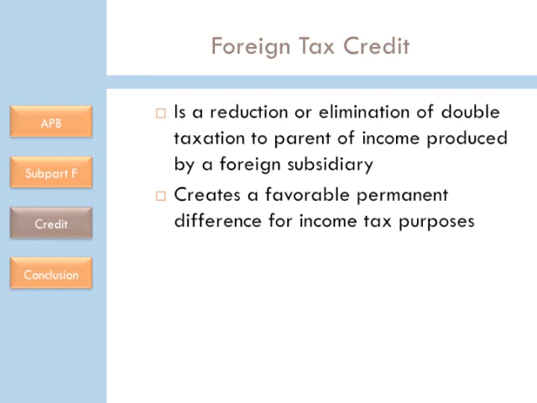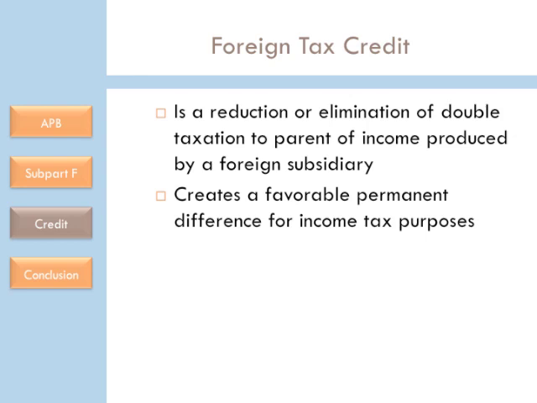The foreign tax credit is a means by which double taxation of income that is produced by a foreign subsidiary is reduced and/or eliminated. This situation arises, for example, when a citizen of the United States produces income in a foreign country or when an alien produces income in the United States. The United States in general will not require an individual or business to pay taxes both at home and abroad on the same regular income.